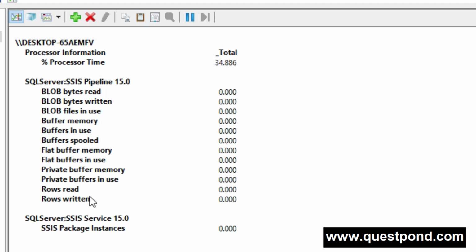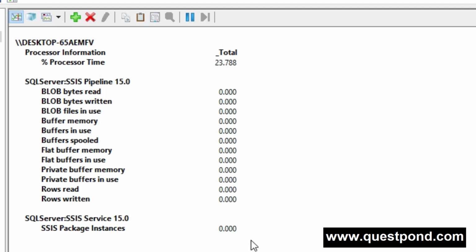So these counters reveal in which way the memory resources are acquired during the execution of an SSIS package and help us to determine where the bottleneck situation is maybe occurring. So if you answer till here, it is more than enough, but try to explain one or more counters. For example, let's talk about SSIS package instances. This counter shows the current number of simultaneous SSIS packages running. So this counter will show you when simultaneous SSIS packages are running. I'm talking about this, that is SSIS package instances.